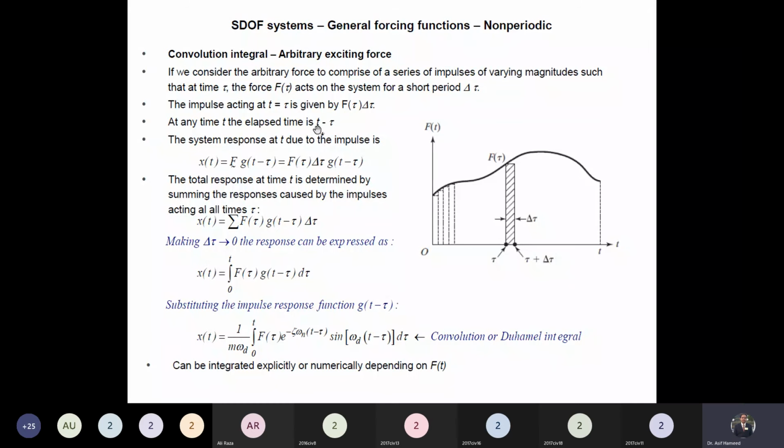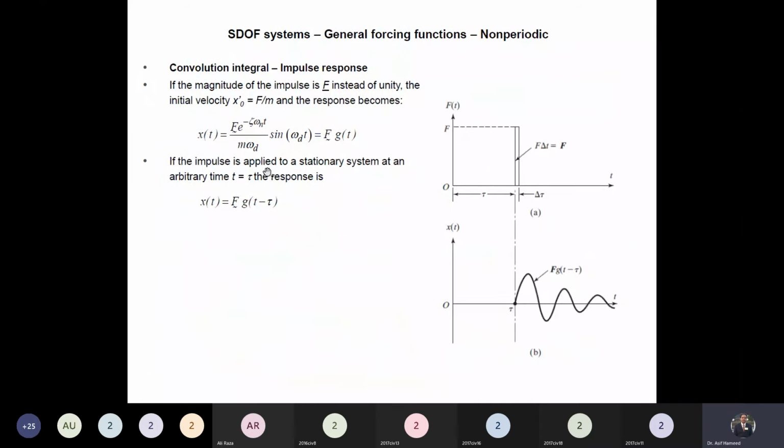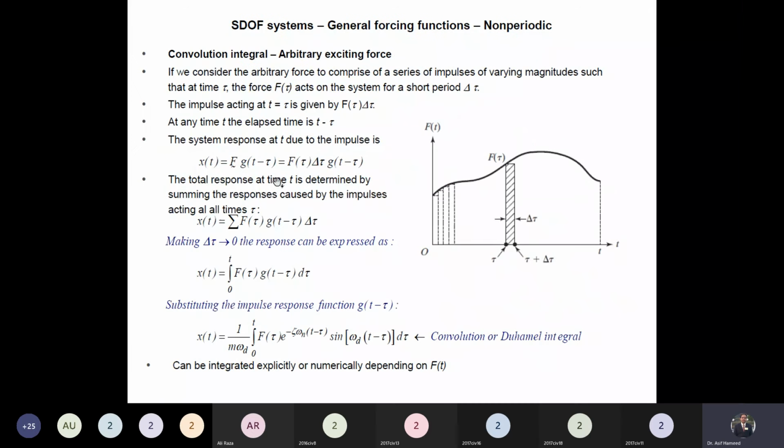At any time t, the elapsed time is t minus tau. The system response at t due to the impulse will be the impulse multiplied by a function that we have already defined, g of t minus tau. Then we can put in the magnitude of the force and the time for which the force is acting.